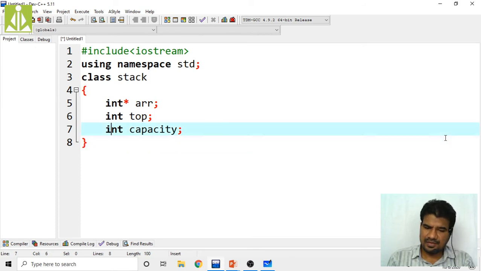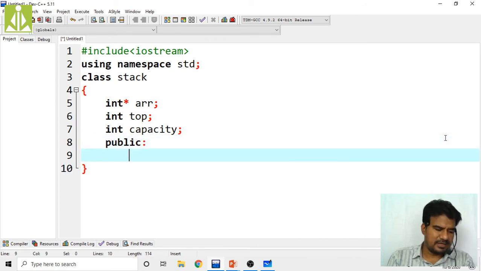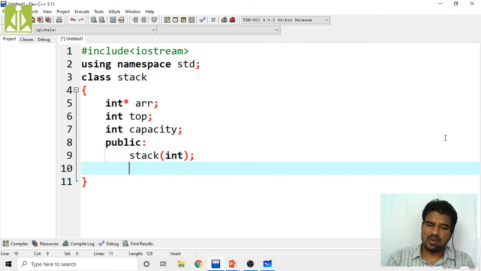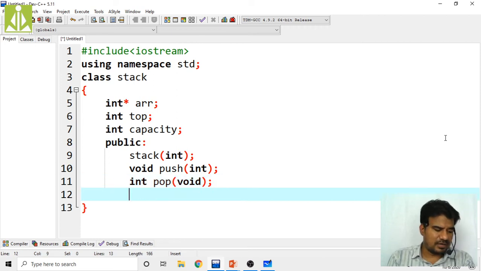So the next thing, yes, I have to declare the operations. Okay, public, then first I will initialize the stack with size, whatever capacity I am taking. Then the push operation, it will not return anything, and it is going to take one int, because I'm developing an integer stack. Next, the pop operation, it is going to return an integer value, and it will not take any parameters, hopefully. So representing void over there is optional, it doesn't change the meaning, but we will take it like that.